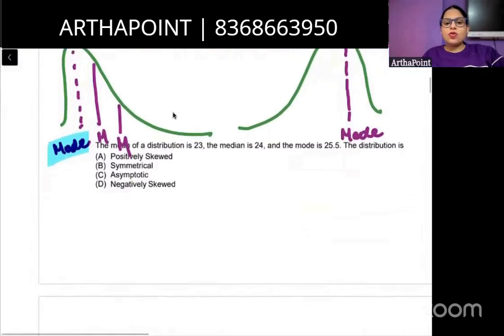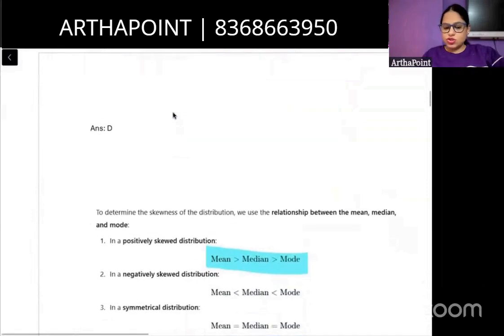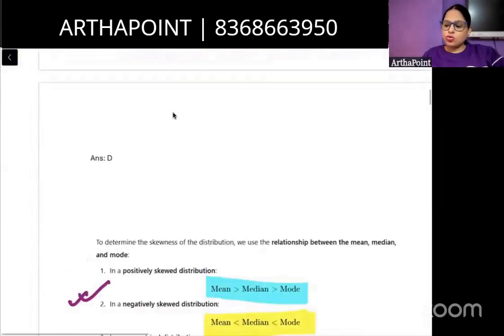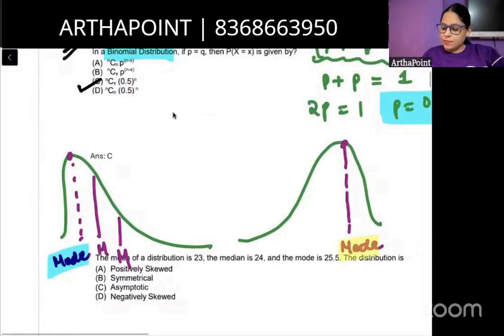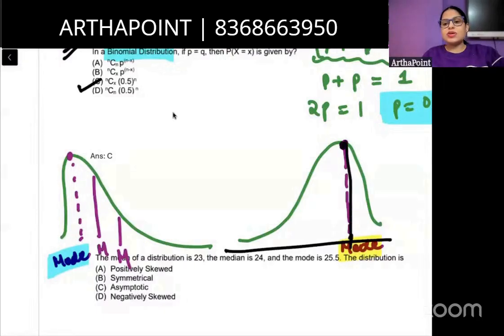And whenever we talk about the negative skewed data, जब हम negative skewness का बात करते हैं, then we say mean is less than median is less than mode. तो mode सबसे end में आता है. The observation with the highest frequency, it comes towards the end. And then 50% of the data इधर आ जाता है बीच में, median. And here I have mean.